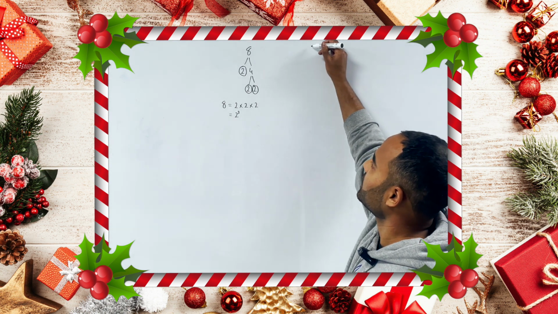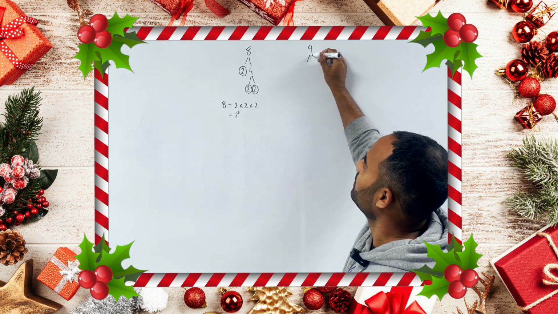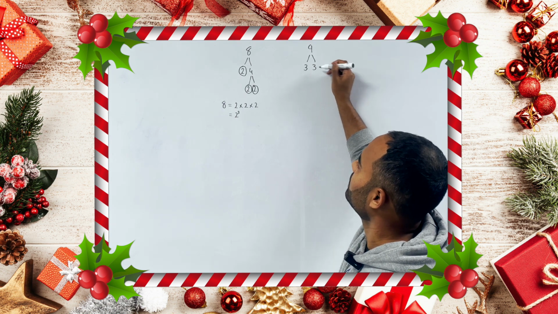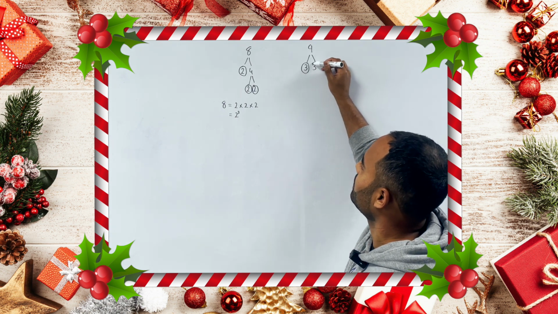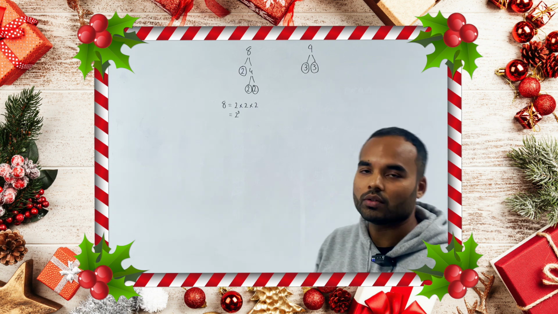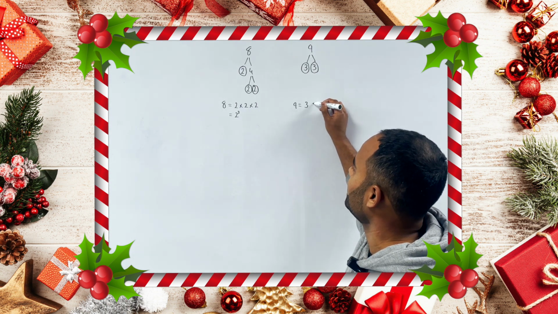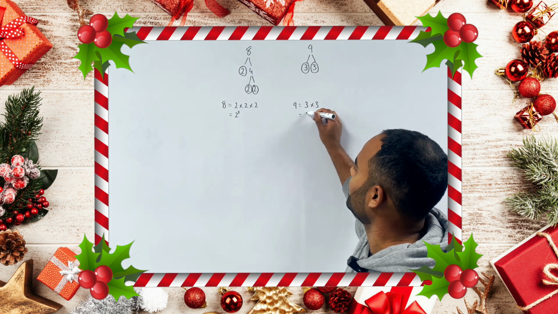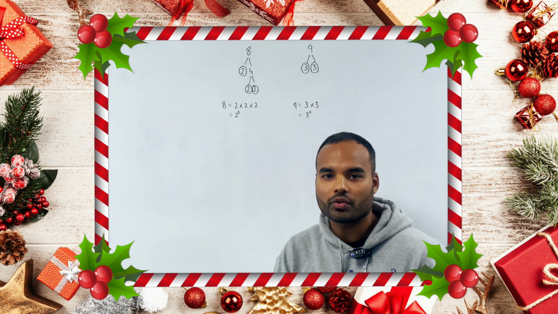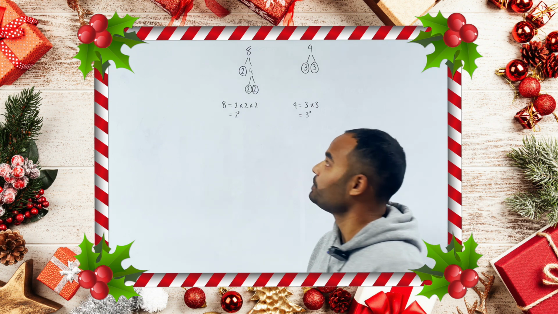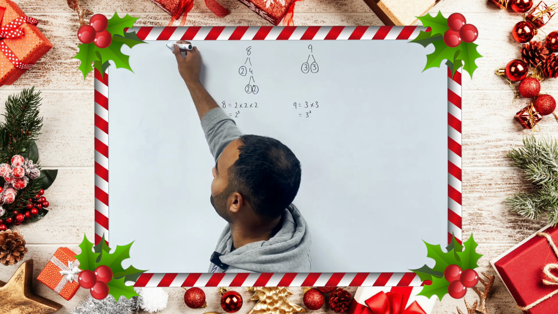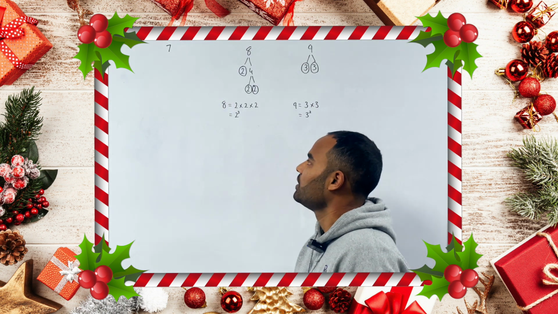Now, if I do the same for 9, 9 is the same as 3 multiplied by 3. 3 is a prime number, so I can put circles around them. So 9 I can write as 3 times 3, and in index form as 3 squared. Now, remember, we also have 7 over here.